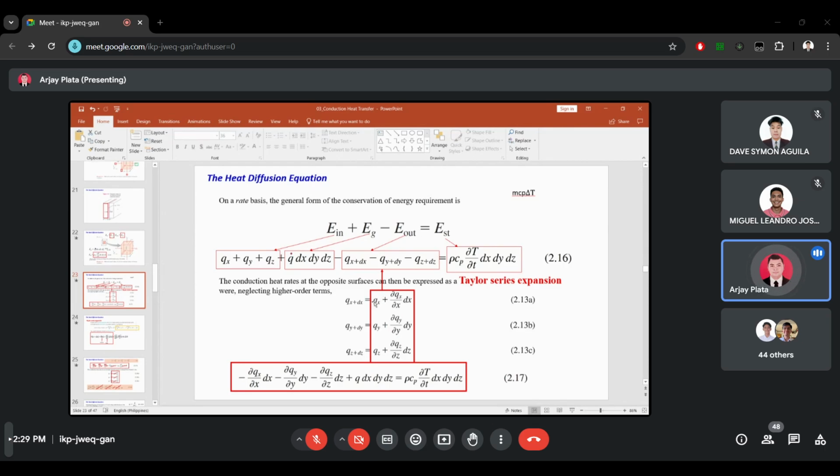So it is a combination of a function and slope in Taylor series expansion. Now we can expand this equation. Same case with Q of y plus dy and Q of z plus dz. After expanding this equation, what do you think will happen?